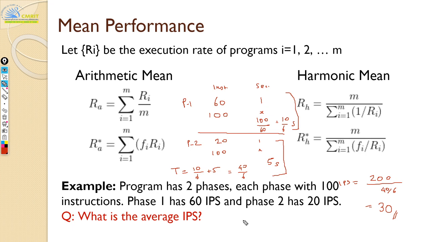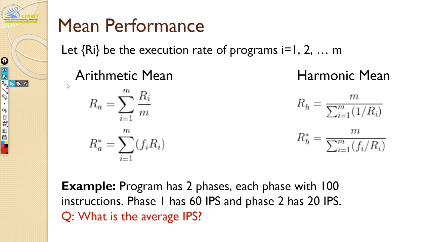Now, what did your arithmetic mean say? Your arithmetic mean said 60 plus 20 by 2, which is 40. Thanks, Usha. So, which is wrong. That is why when you have execution rate as your input, you cannot go for arithmetic mean, but you have to go for harmonic mean. Okay, clear? Hope everyone understood.